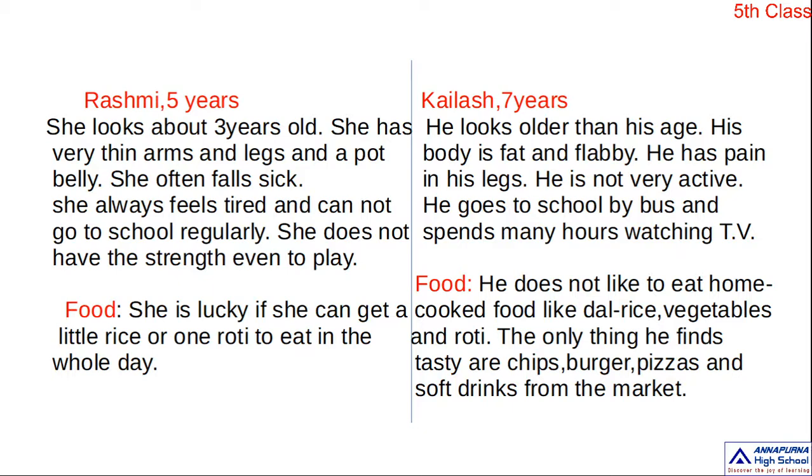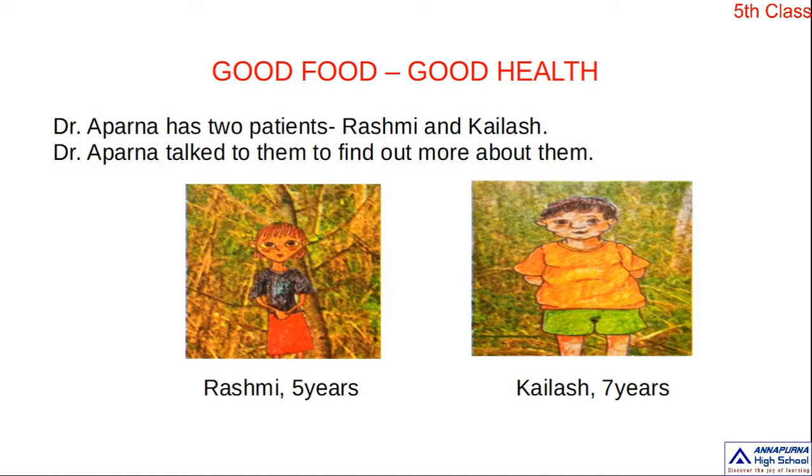Too little rice, and only one roti per day. So that means she couldn't take a proper diet. That's why she appears like this. How is she? See, her arms are very thin and her belly looks like a pot.